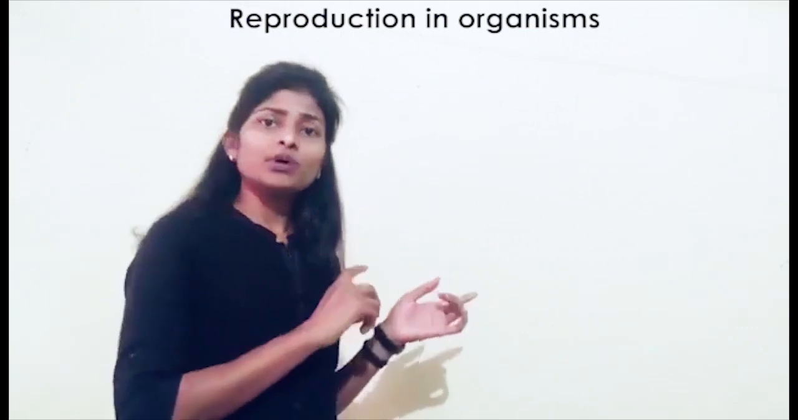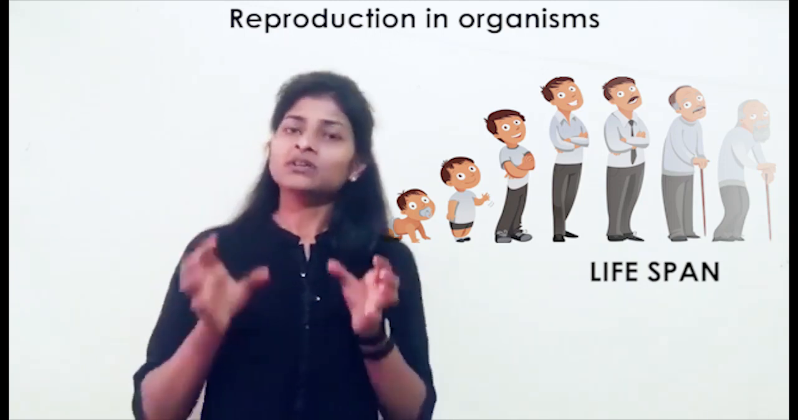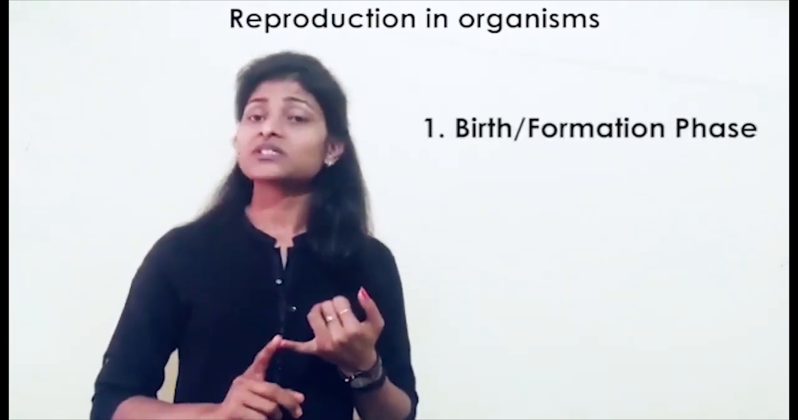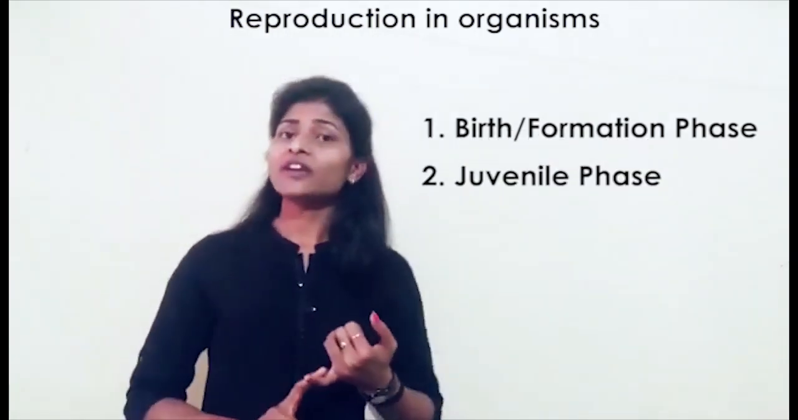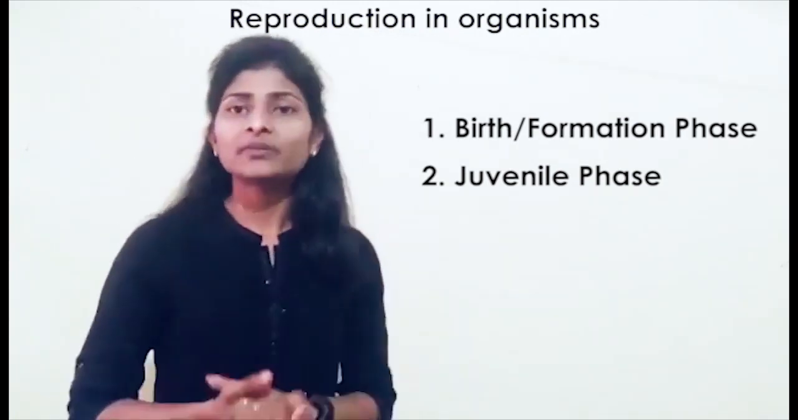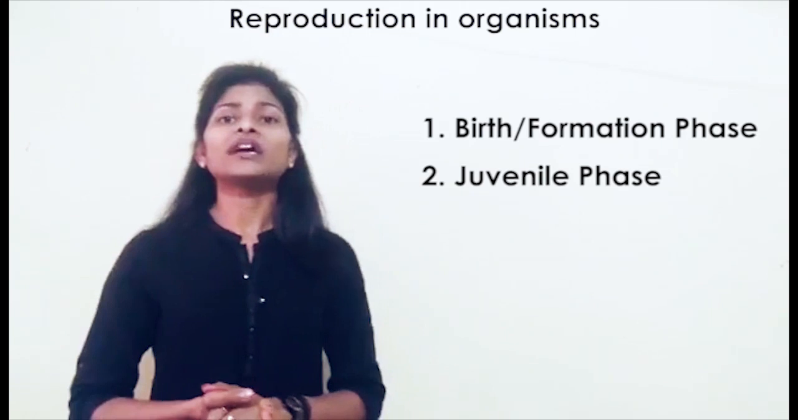Before going into brief about reproduction, first we should know that the time duration between birth and death is called lifespan. That means it is the time which starts from birth till death. And this lifespan also contains different phases. First phase is the birth phase, which is also called the formation stage. Second is the juvenile phase. This is the phase in which living organisms attain sexual maturity or reproductive potential. That is why this phase is called the juvenile phase.